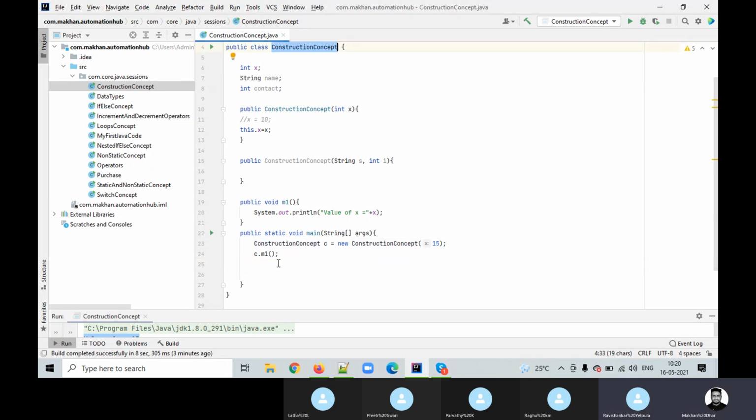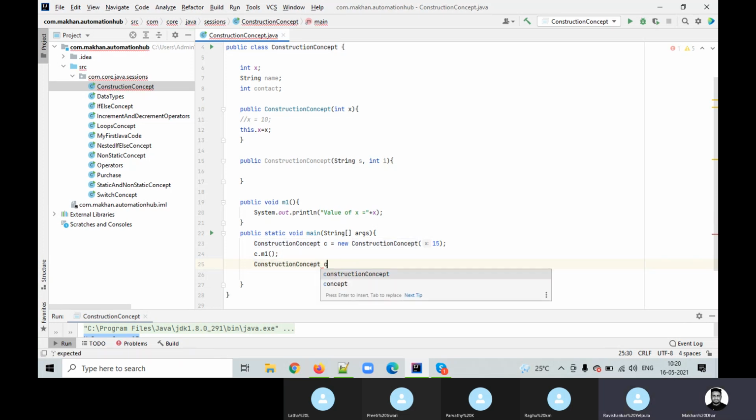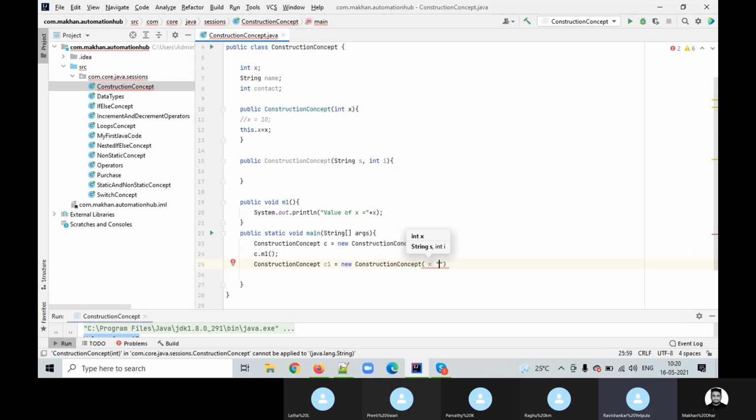No, don't do that. Just create a copy and paste from the top. C1, double quotes, Makan, comma, contact number. Now in the constructor itself print both the values. No need to assign, but generally we do that. First assign, then print.